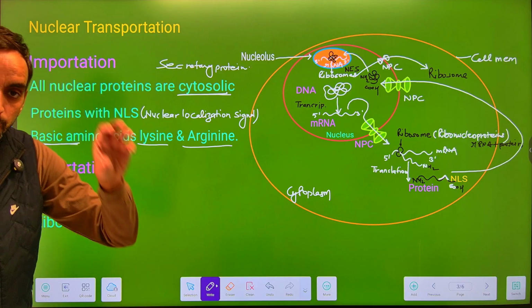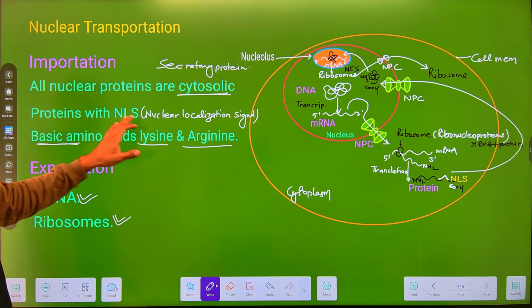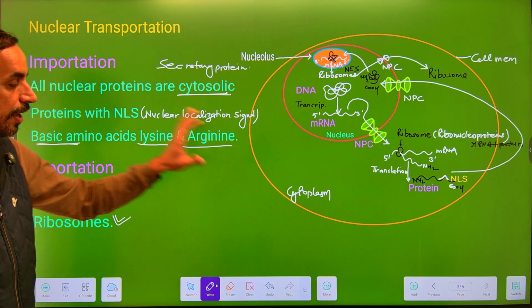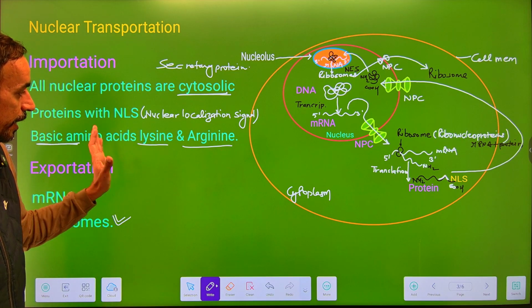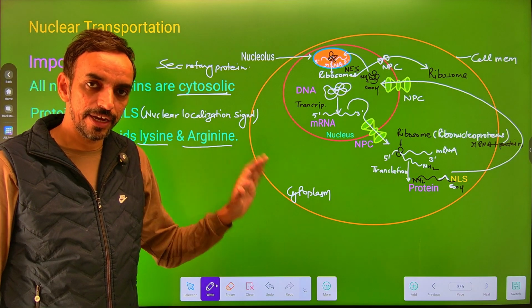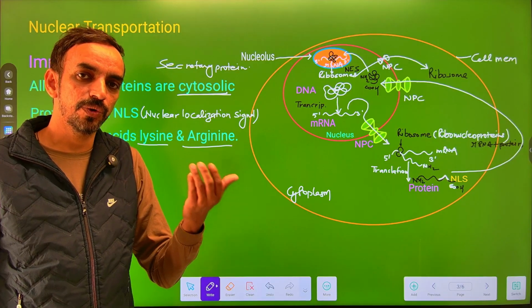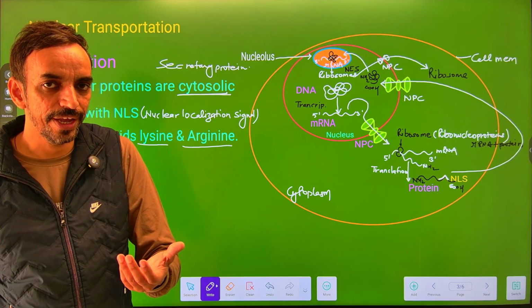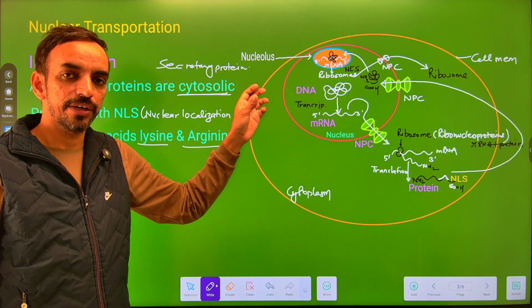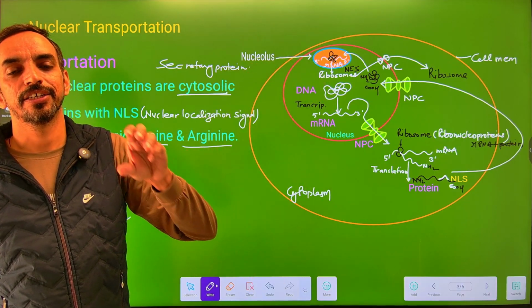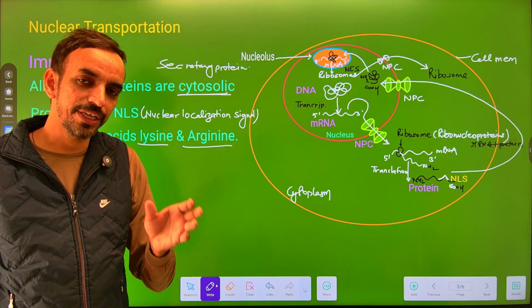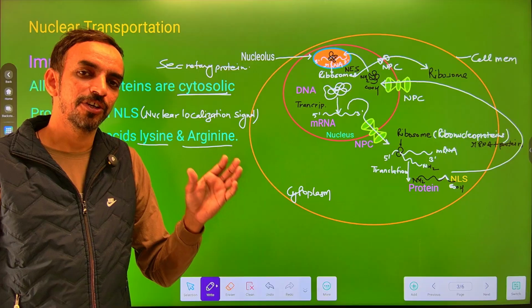Now the proteins which have the NLS sequences, that is nuclear localization signal, which is the stretch of certain basic amino acids, that is lysine and arginine, are recognized by some import molecules known as karyopherins, that will lead to the transportation of these proteins from the cytoplasm to the nucleoplasm.